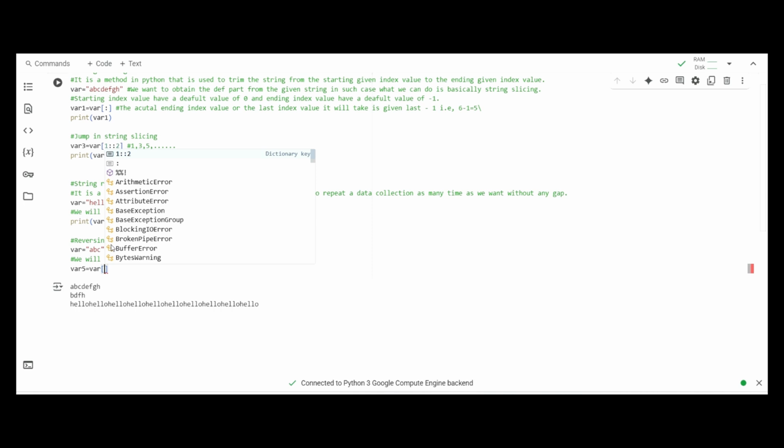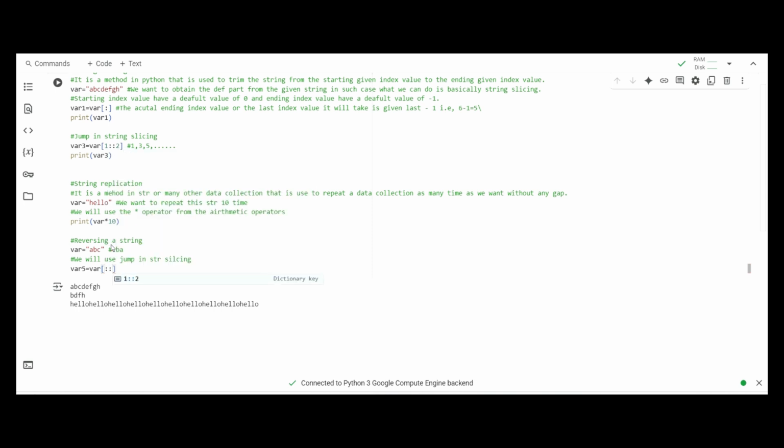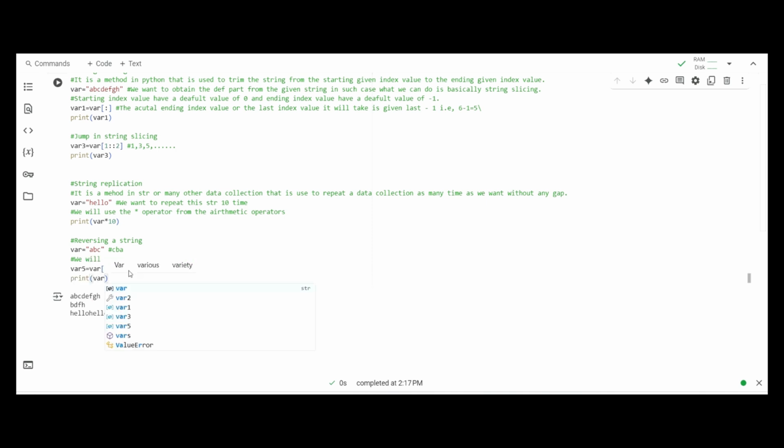But remember, we do not have to provide any starting index value, so we directly add the colon twice, and then in the jump index value we provide -1. And we have to print this also, where5, and if we run this we will obtain our desirable output,